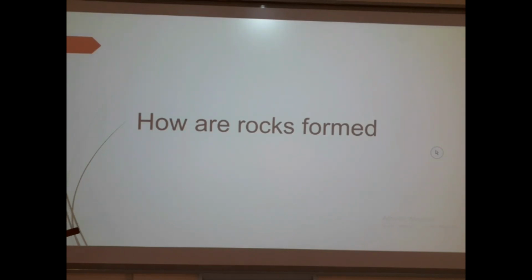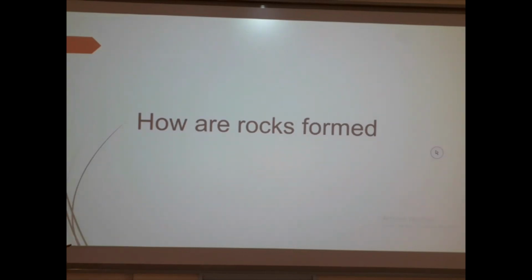So, how are rocks formed? I'm sure we keep imagining how rocks came into formation. Now, before we go into that, we should know that the job of some scientists is to study rocks. These scientists are referred to as geologists.